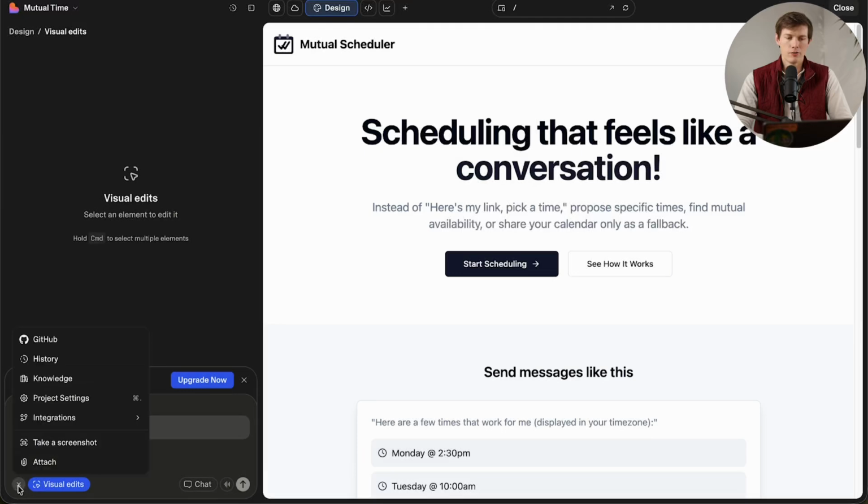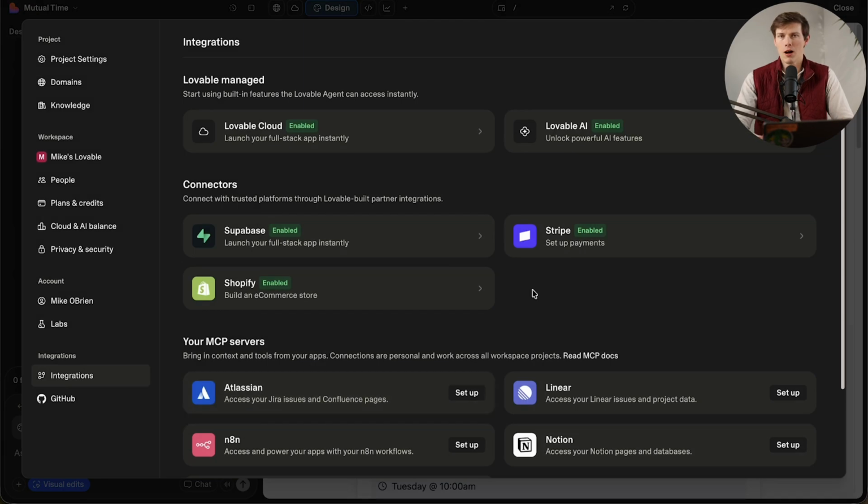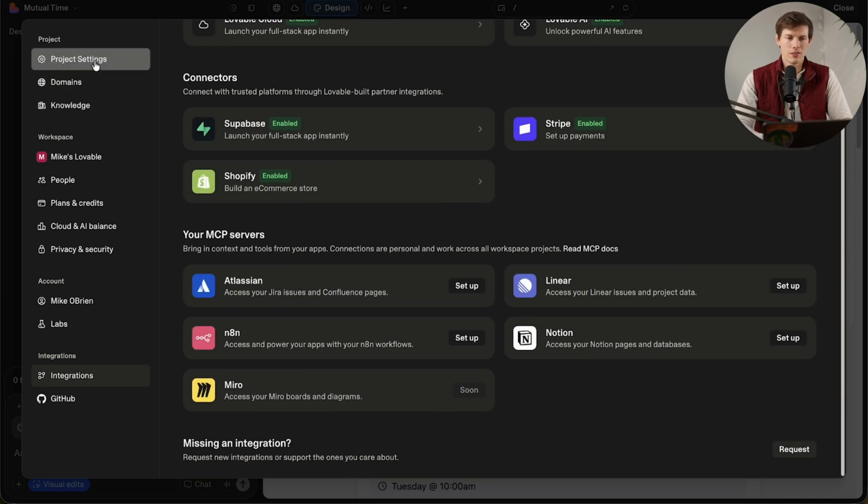I click on the plus on Lovable and I click on integrations, I can manage the integrations. And there are a lot with Lovable, being that it has been kind of a darling of the industry. A lot of people have been building things that connect with Lovable. So they connect with Stripe, so you can accept payments. Shopify, of course, if you're trying to build an e-commerce store embedded in here. Supabase, super important one, obviously. And there are a lot of other ones you can see on the left side.